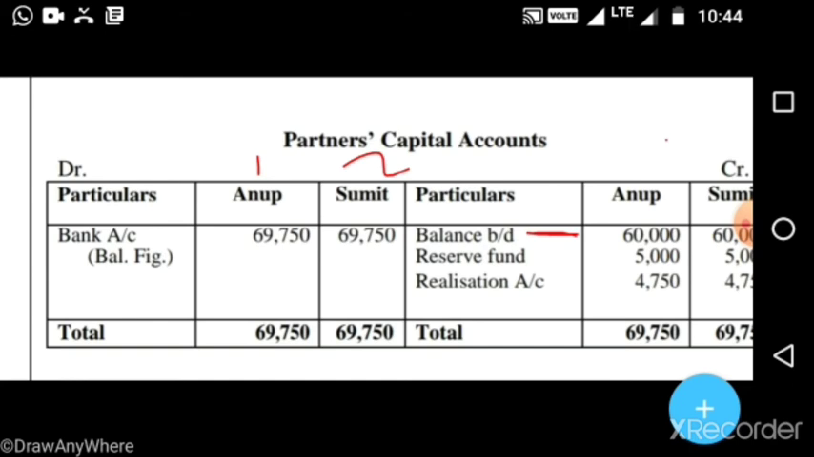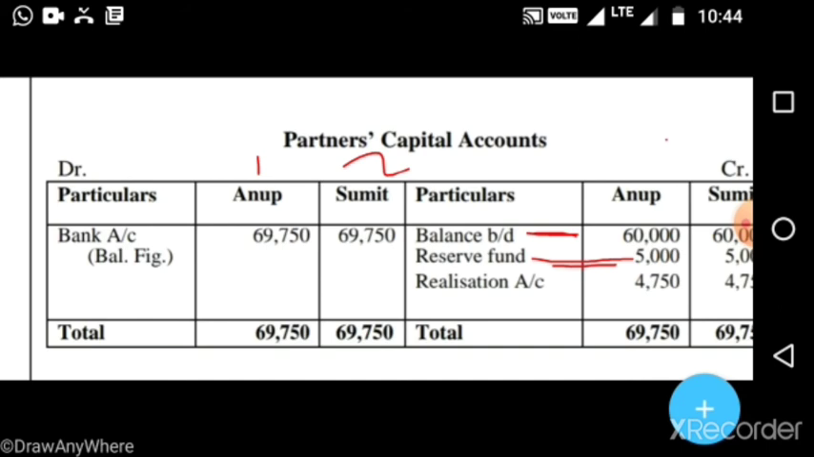Next, in the liabilities of the balance sheet, they have a reserve fund. This reserve fund is given as 10,000 in the balance sheet. So we have to divide it, because this is accumulated profit. We have to divide it between Anup and Sumit in an equal ratio, because their profit sharing ratio is equal.